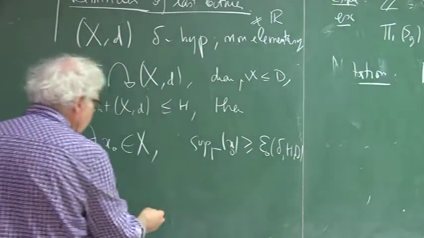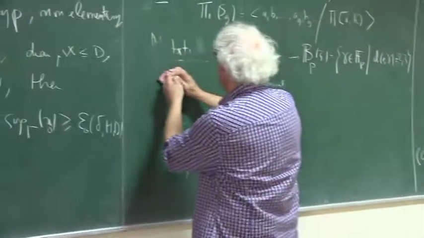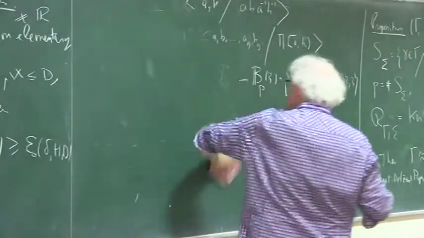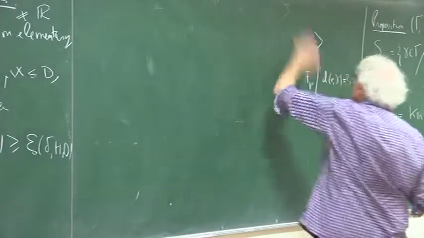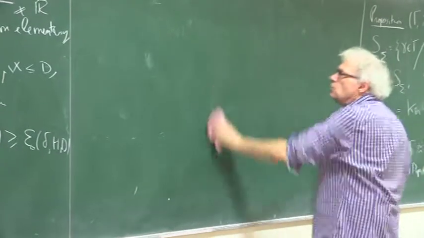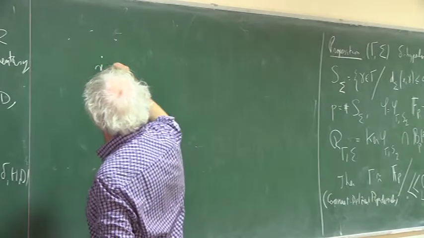And it means that in X, you can find a point where, if you look at the orbit of this point, then the ball of radius epsilon 0 sees just one point of the orbit. So you take a point x and you have this orbit.